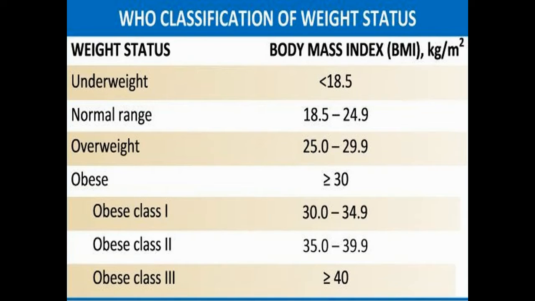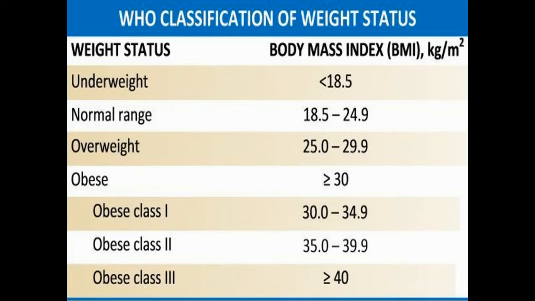Yeah, this is how the WHO, World Health Organization, has classified the weight status based on the BMI. So if the BMI is less than 18.5, then the person comes under the category of underweight. If the BMI is between 18.5 to 24.9, they come under the category of normal range. If the BMI is between 25 to 29.9, they come under the category of overweight.